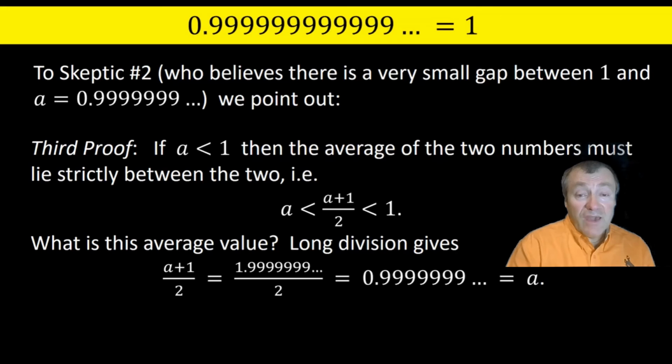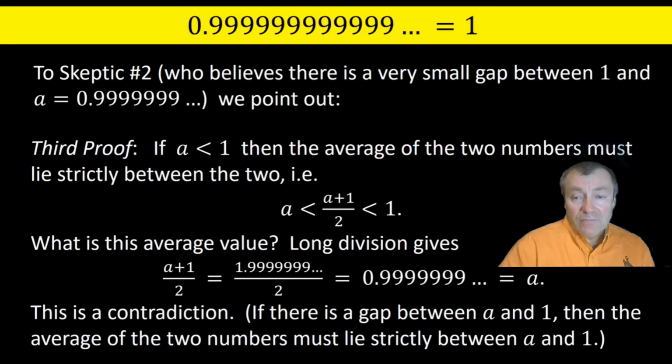So the average of a and 1 is the number a that we started with. Now, how can the average of a and 1 be exactly a? If a is less than 1, then we'd expect the average to be something bigger than a, not equal to a. The answer, evidently, is that the numbers a and 1 must actually be equal.